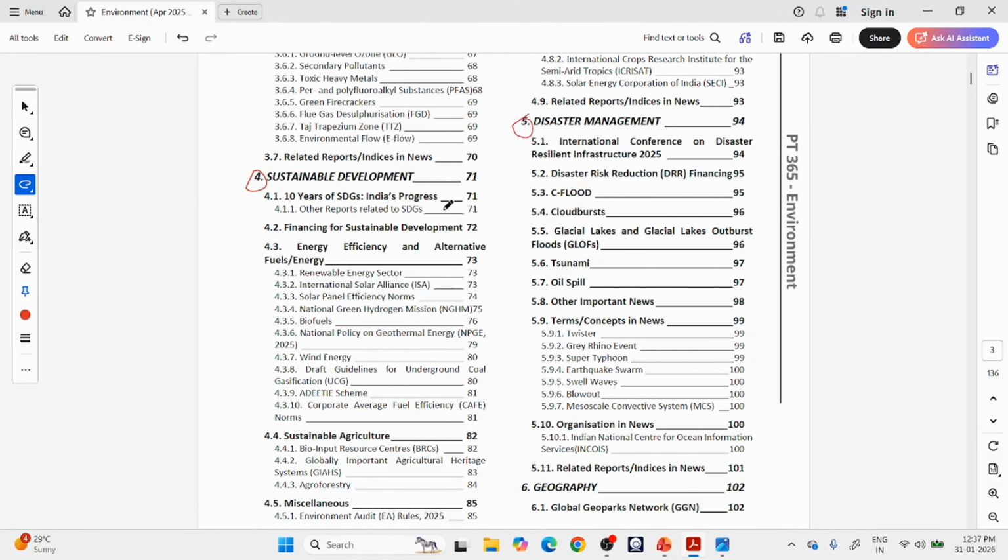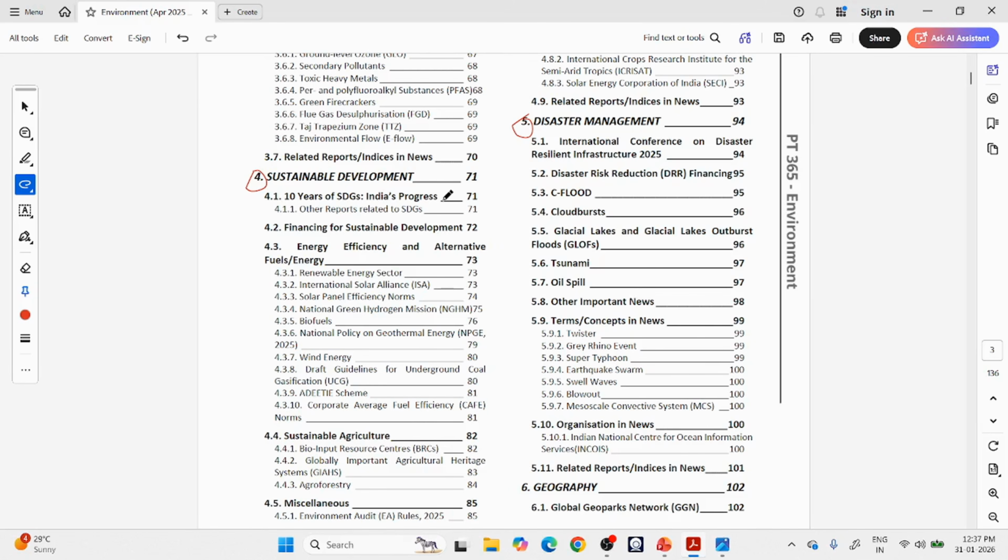See, environment is in the UPSC Mains GS3 paper. There is no particular syllabus for prelims. Even though officially UPSC has given a syllabus for prelims, it is actually covering everything. Whatever is the mains syllabus, more or less the same is the prelims syllabus, except that you will not read world history, ethics, internal security, etc. Otherwise, more or less what you read for mains, you will also read for prelims, the same syllabus for the common subjects.